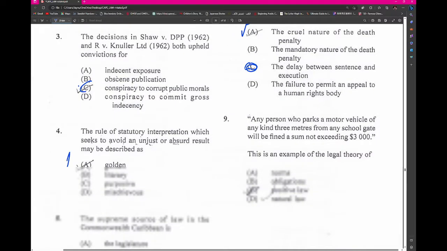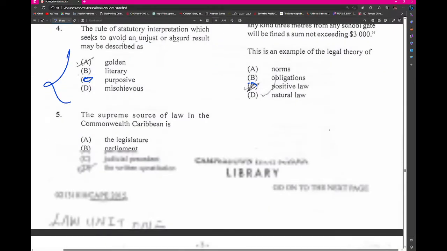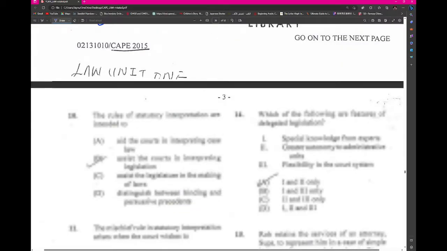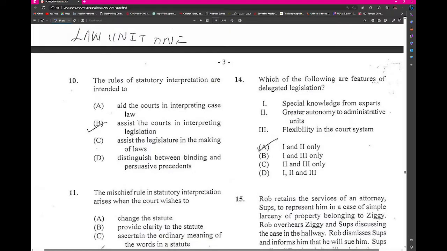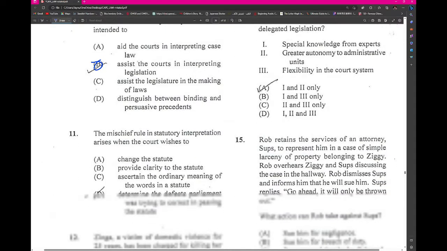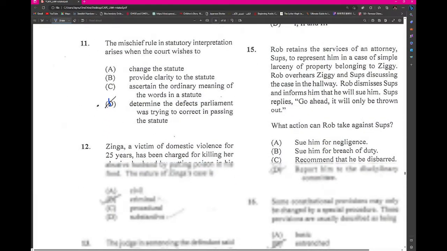Number 9. Any person who parks a motor vehicle. This has nothing to do with religion or morals, so it would be positive law. Right, here now, the rules of statutory interpretation are intended to assist courts interpreting legislation. The mischief rule, right, we saw this as well, determines the defects the Parliament was trying to fix.